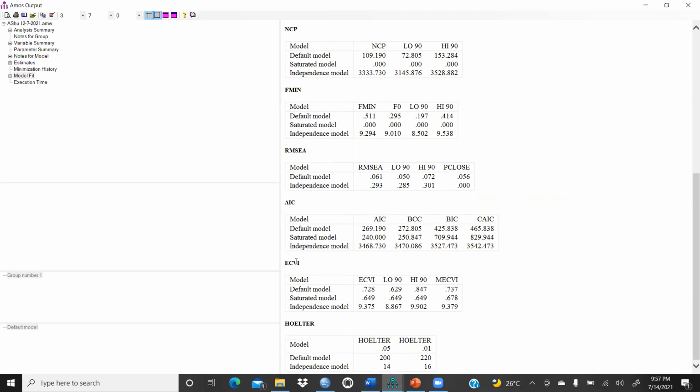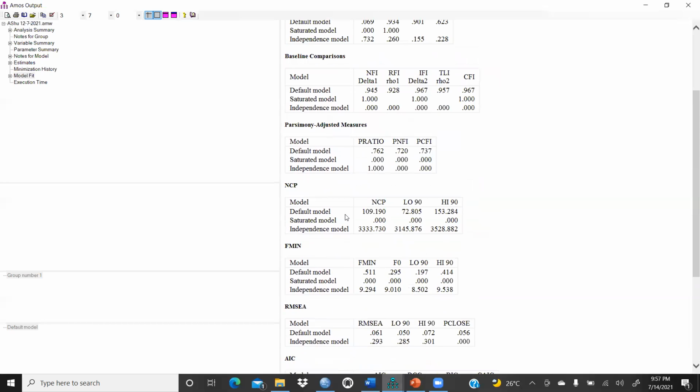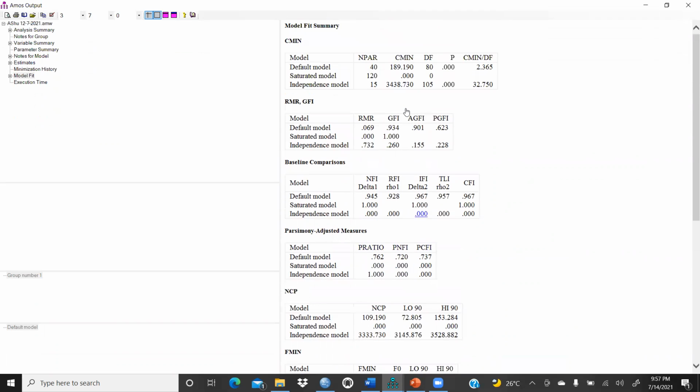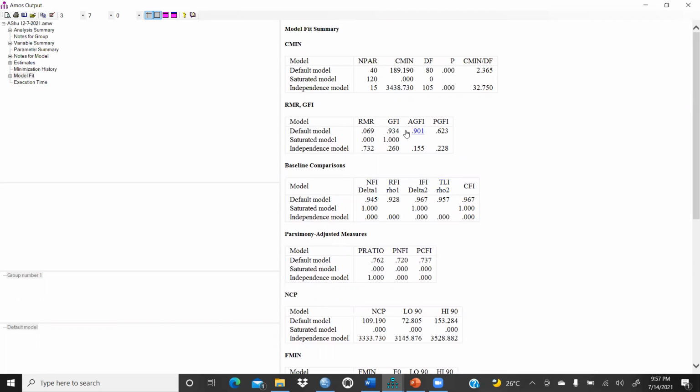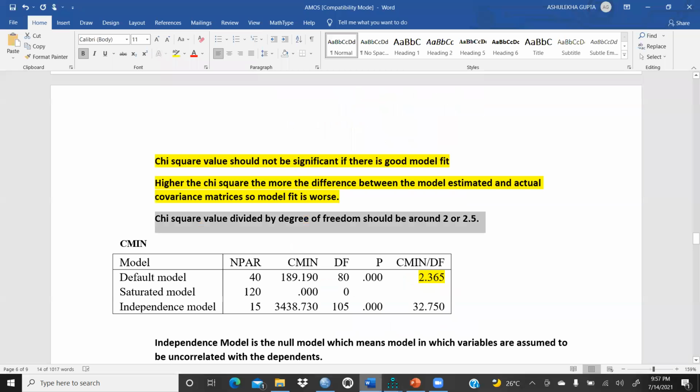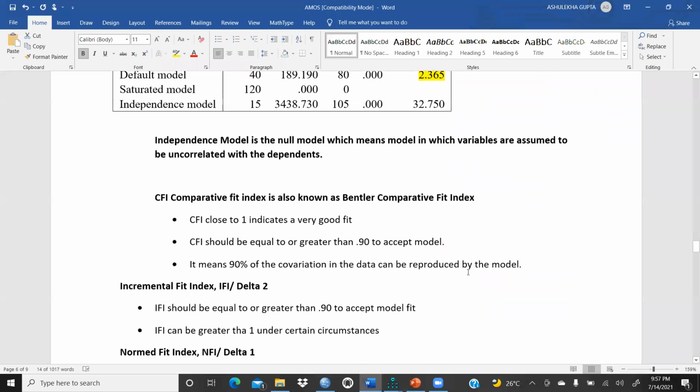One by one, you could see the parsimony adjusted measures, right? The value is 0.72, it should be closer to 0.9. And NFI, RFI, IFI, TLI, what are these? AGFI, GFI, PGFI, RMR, what are these? Chi-square and the Bollen-Stine, I had already explained. So now one by one, let me discuss all these things.